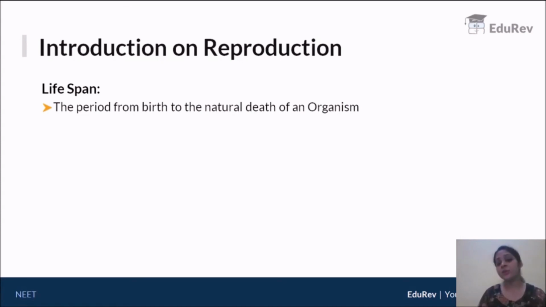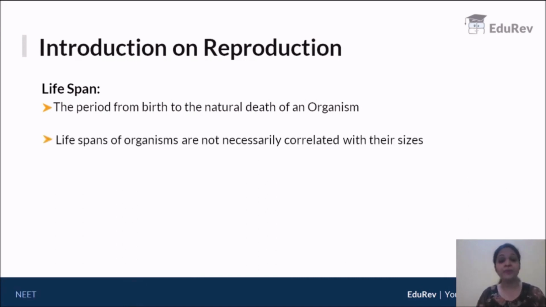Now, the next question that we can think about is, does the lifespan of an individual depend on his or her size? Does it depend on the organism size? Okay, now, for example, maybe we would take an ant. Now, an ant being small, we may say that the lifespan is really short. Whereas, if we take an elephant, we may say that the lifespan is really long. However, we need to understand that the size of the organism does not really define what is its lifespan.